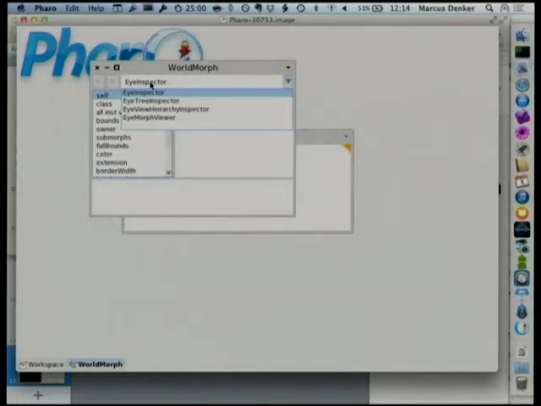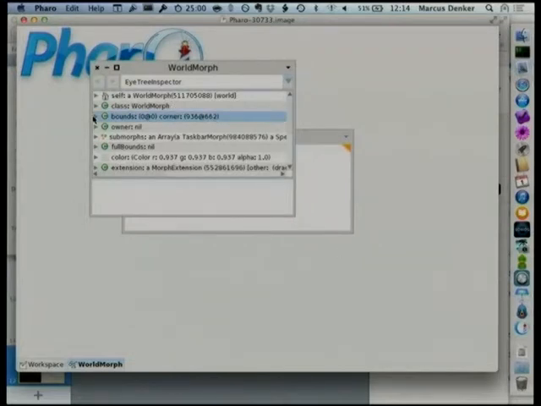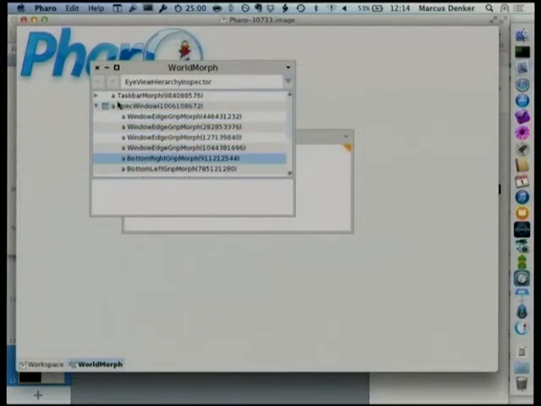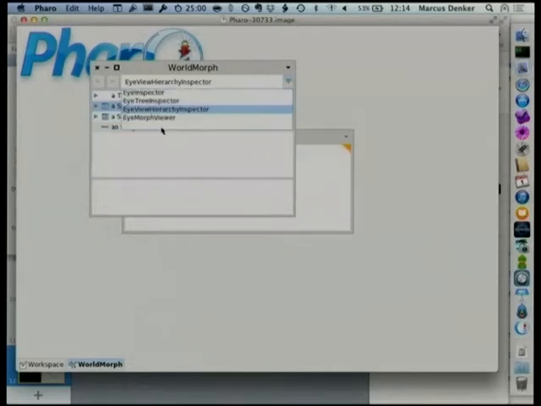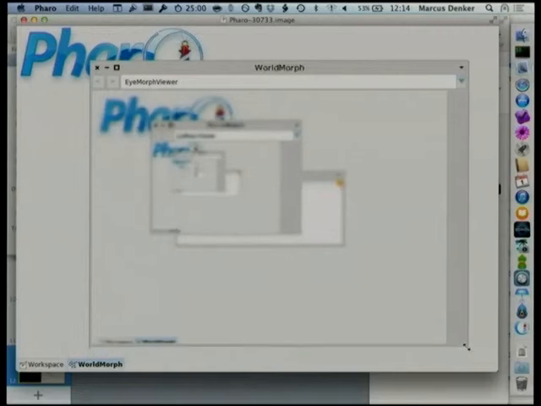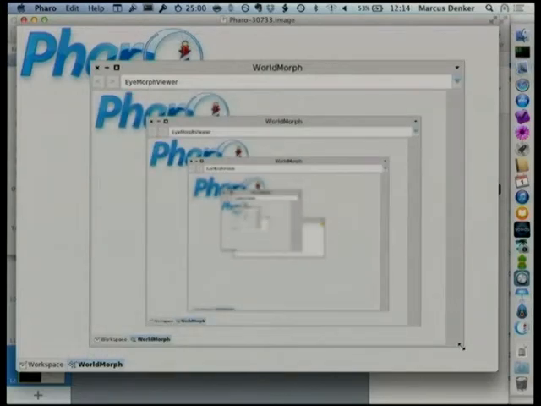And for these morph objects, we now always have 4 different inspectors available. One is the standard inspector. One is a tree inspector, which is what used to be the explorer, which shows you all the state of this object nicely in a tree. Then we have a hierarchy explorer, which only shows you the morph objects and the hierarchy that the graphical things have on screen. So you can see, okay, this is a spec window, and it has a grep morph and all these things. And then we have, just as a demo, something really fun, which just shows this graphical morph and renders it inside the browser.